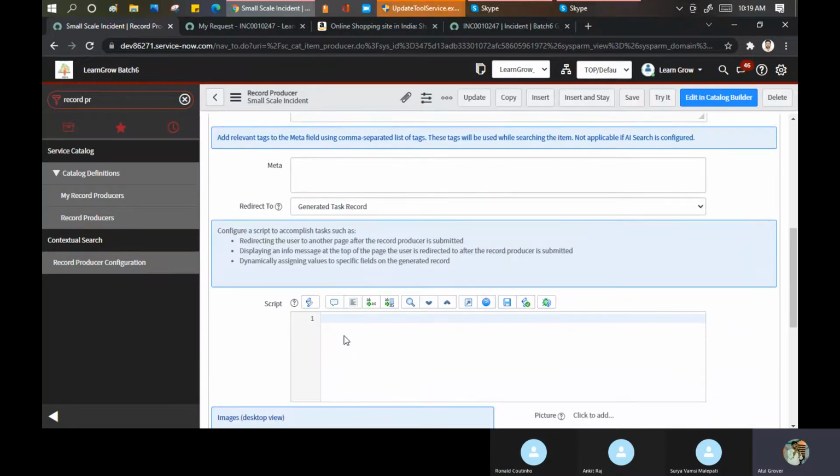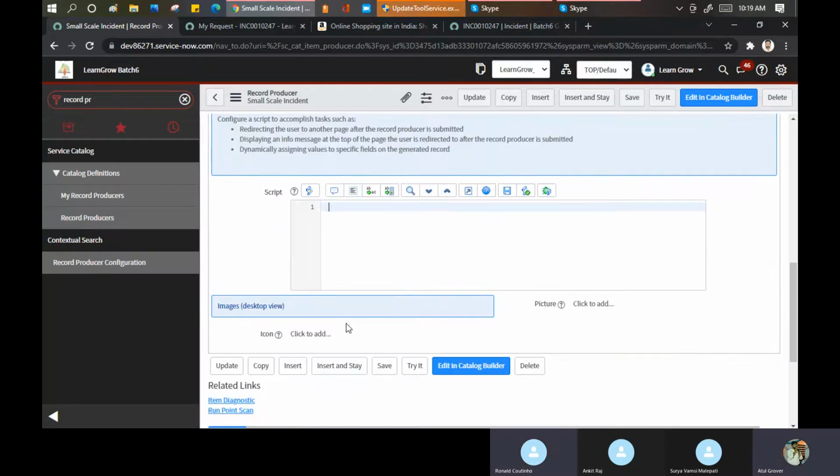Okay, and the script is written in which language? It is mainly JavaScript that we will be using. But in ServiceNow they have their own classes and objects, and once you know those objects, then you can play with this part. We will have a session on scripting as well, a two or three hour session, which I'm going to take forward. Then you will at least get an understanding of what scripting is. We still won't be able to write full-fledged scripts, but you will get a little idea of that part.